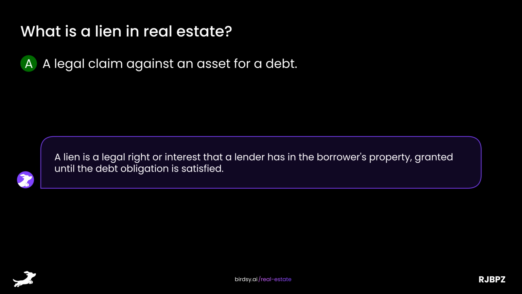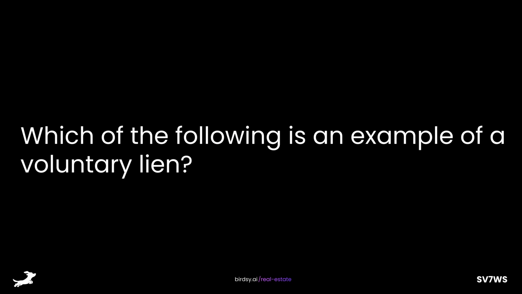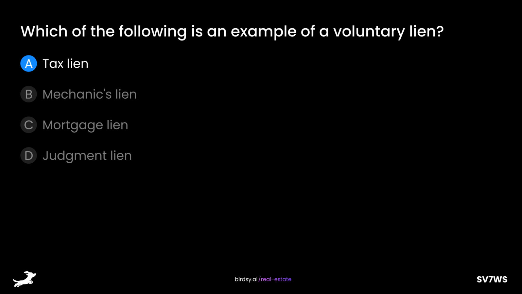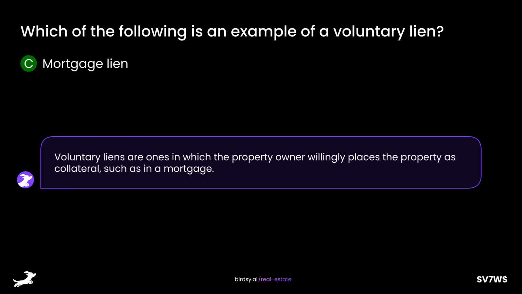A lien is a legal right or interest that a lender has in the borrower's property, granted until the debt obligation is satisfied. Which of the following is an example of a voluntary lien? Is it A, tax lien, B, mechanics lien, C, mortgage lien, or D, judgment lien? The answer is C, mortgage lien. Voluntary liens are ones in which the property owner willingly places the property as collateral, such as in a mortgage.